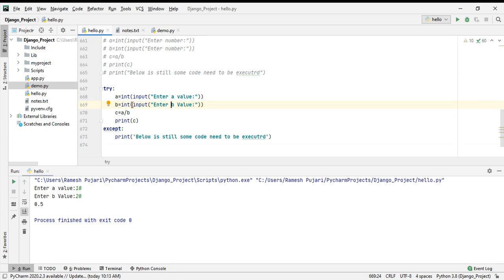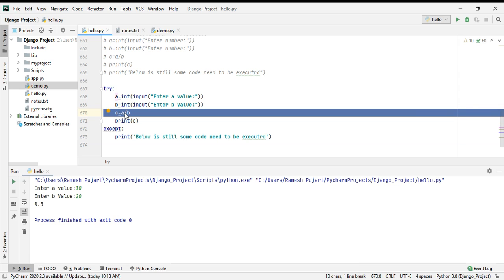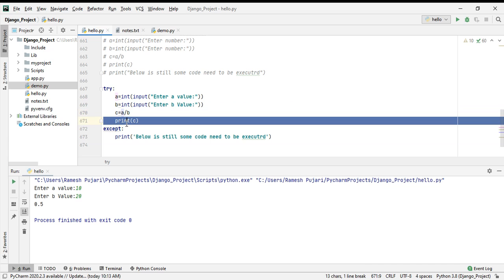The error is invalid indentation, which means I'm not using proper indentation. That's why it's giving me the error. So I have corrected it. I have taken the A value and B value. Now I am performing the division operation here. So C is equal to A divided by B. Now I am printing C.